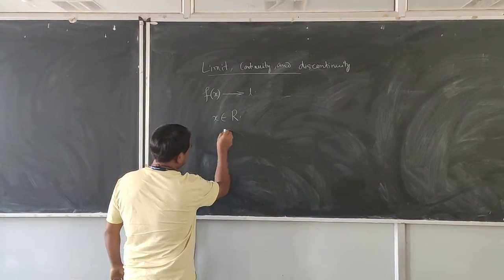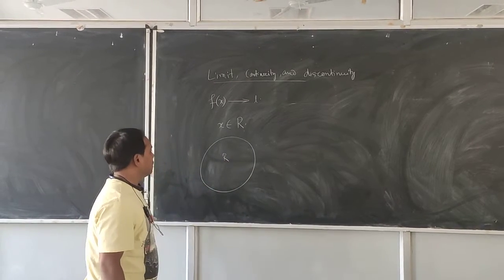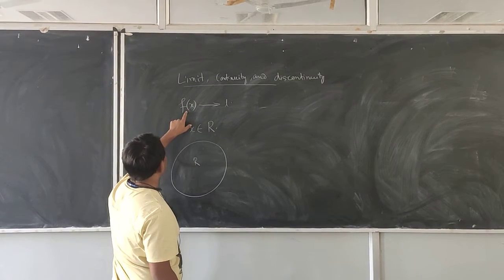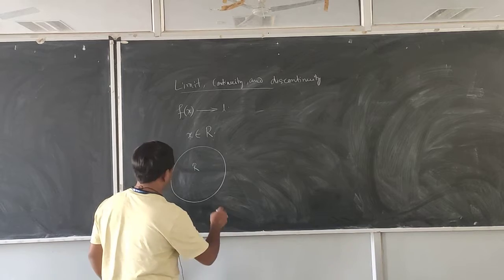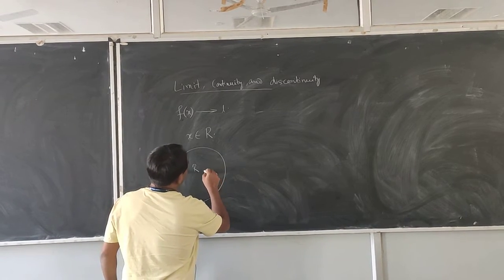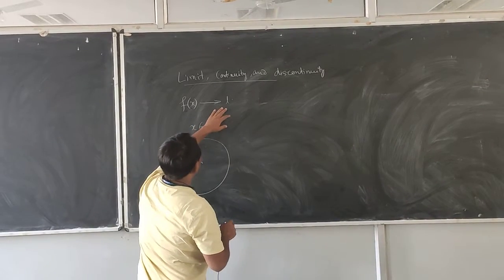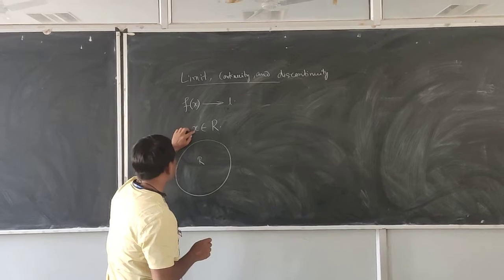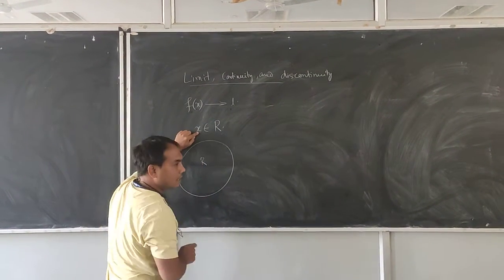If we consider this as the region R, and the function f takes values in R, you can see the function is obtaining the value L as it is approaching. Here x is a real number.